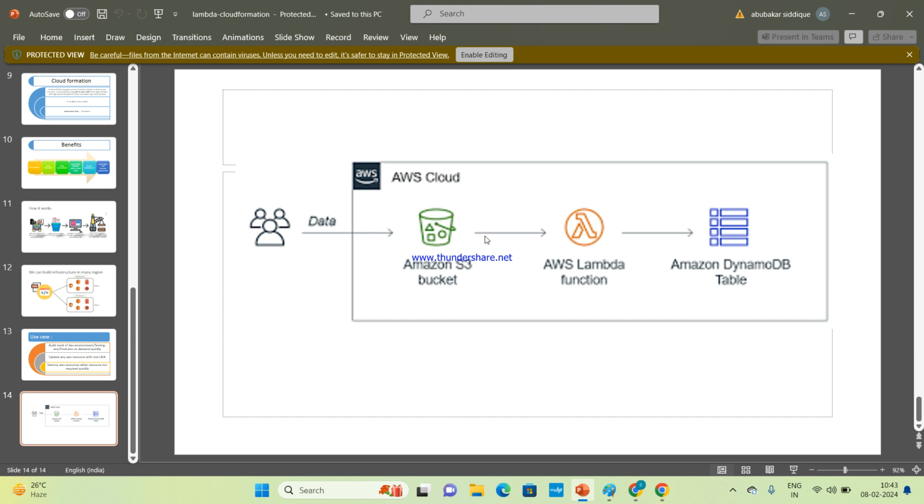Now the role of Lambda here is that it will regularly monitor the S3. As soon as something is uploaded, it will notify Lambda, so that Lambda fetches the uploaded data, the electricity bill, and transfers it into the database of the electricity board. It will notify automatically. This is known as automation.